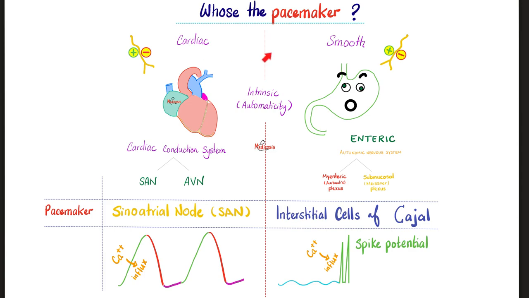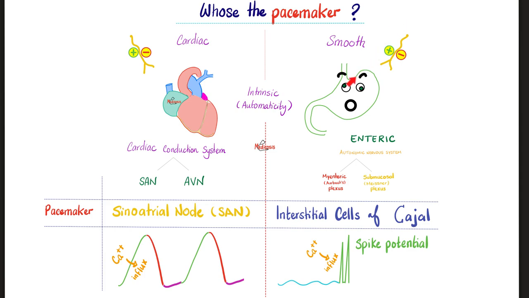Do you remember when we talked about the heart versus the gut? The heart has its own conduction system by the SA node and the AV node. The pacemaker is the SA node. Similarly, the gut has its own autonomy, known as the enteric nervous system and the interstitial cells of Cajal. If you want to increase the speed or decrease the speed, that's a different story. These are nerve fibers, sympathetic or parasympathetic.